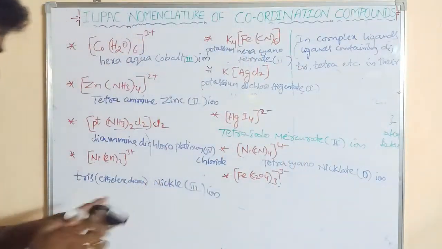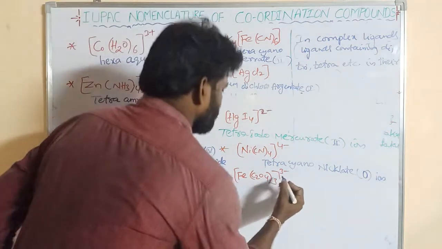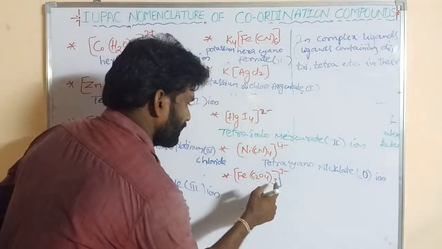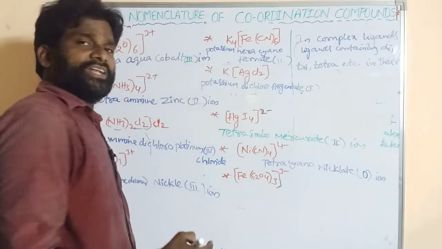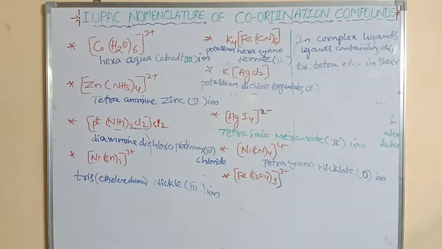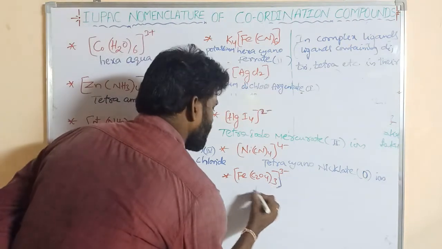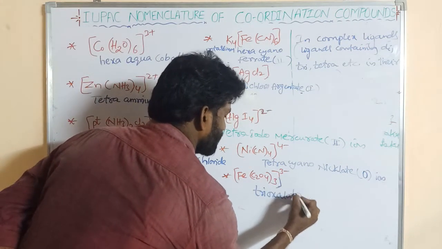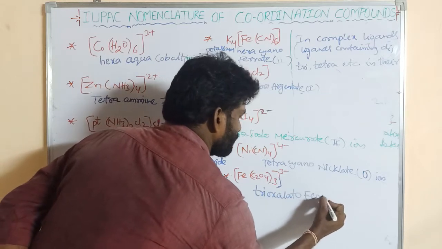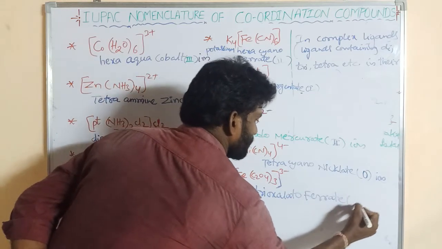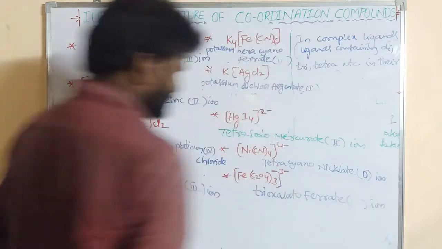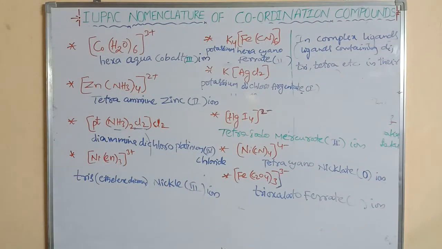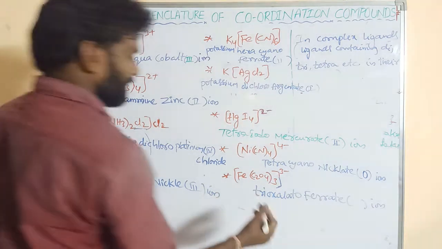Next, the last one, what is its name? So this is tri, this is oxalate. So trioxalate, ferrate ion, right? What is its oxidation state? Right.